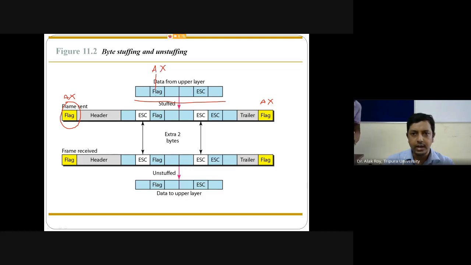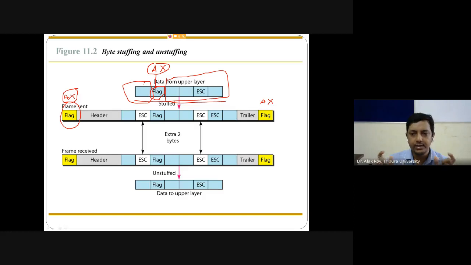Then this flag will disturb the concept, as it will separate this data into frame 2 and this data into frame 1.